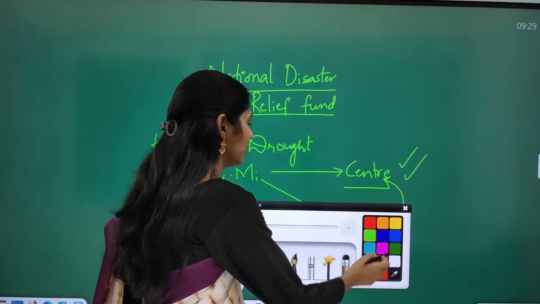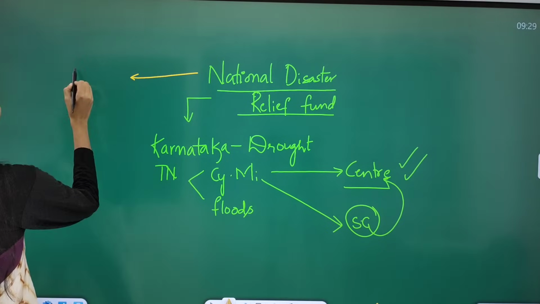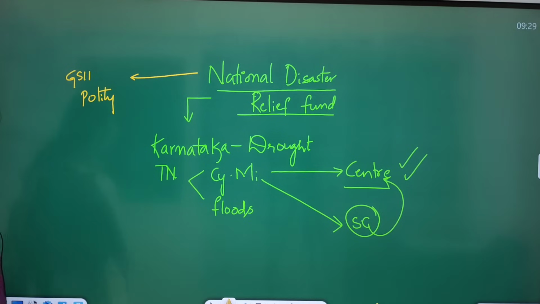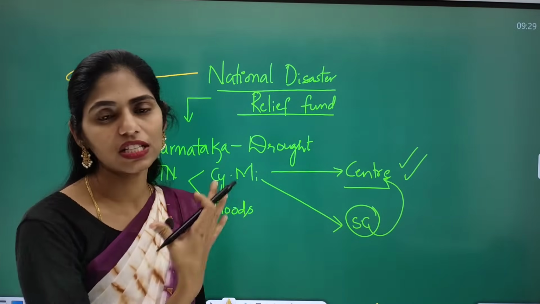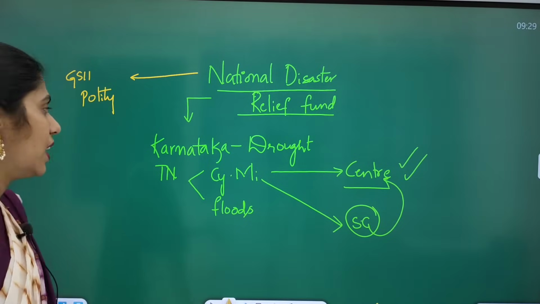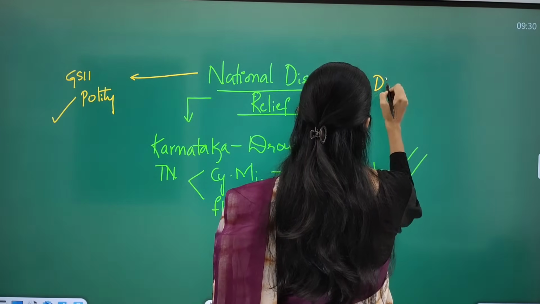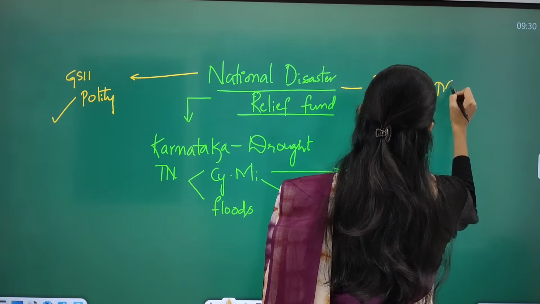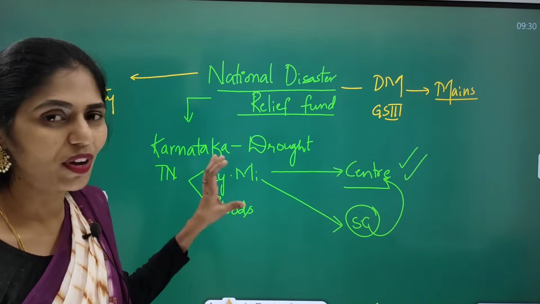Now let us see what facts you have to look at. This topic is important for GS paper 2 under polity, because even in your polity Laxmikanth there is inclusion of this topic, called the National Disaster Fund and State Disaster Management Fund. So here you have to see those two important chapters from Laxmikanth, that is from your polity. And this article is also important for disaster management, which comes under GS paper 3. This disaster management is important only for your mains, not for your prelims. Okay, so this should be very clear.